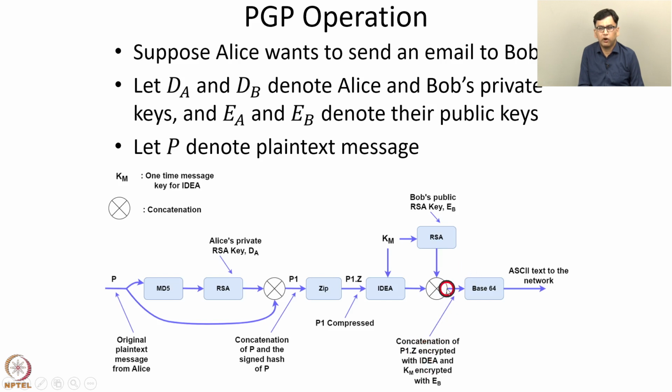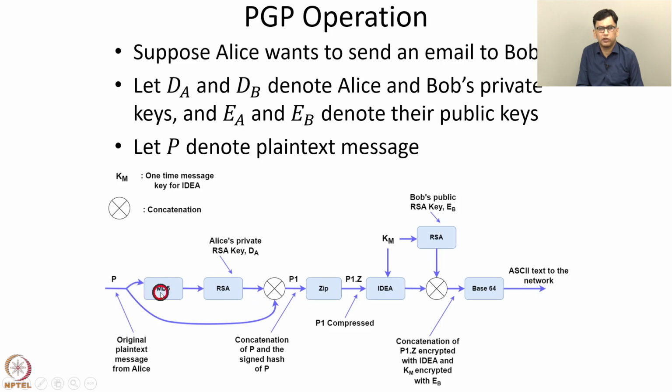This is converted to a format called base64 format. We will discuss the reasons for conversion to base64 format. This uses a limited number of characters, namely the capital letters, small letters, digits, and a couple of other characters. So after conversion into base64, this is the text that is actually sent over the email infrastructure.